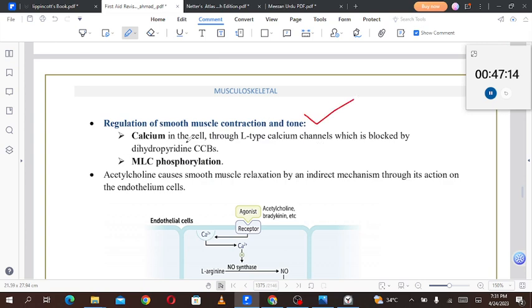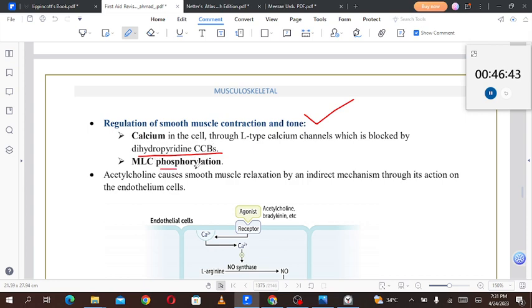How do we do that? Calcium enters the cell through the L-type calcium channel, which is blocked by the dihydropyridine calcium channel blockers. Dihydropyridine calcium channel blockers act on the periphery, on the vessels, smooth muscle and viscera. They do not act very effectively inside the heart. For that, we need non-dihydropyridines, like verapamil. Amlodipine, a dihydropyridine calcium channel blocker, works effectively on the GIT and other smooth muscles, for example in the vessels.